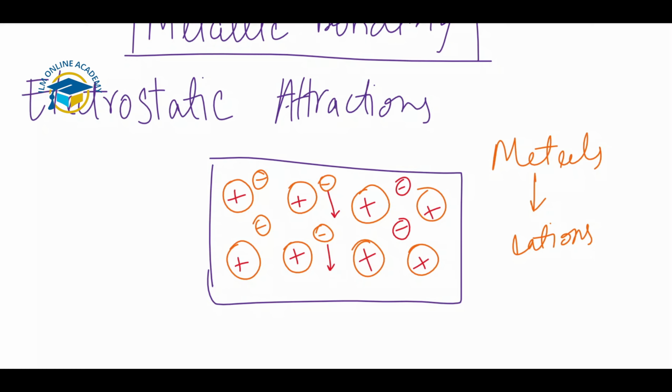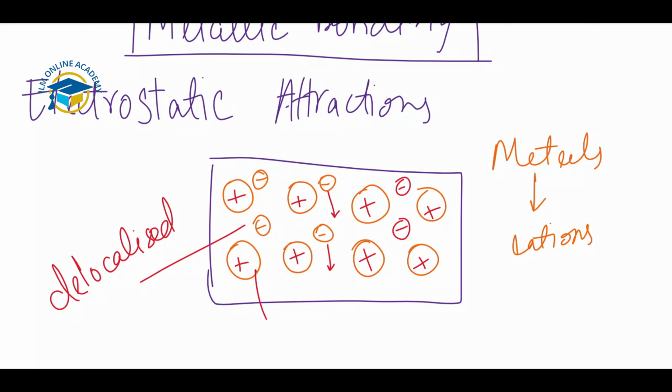These electrons can freely move here and there. There is no restriction on the electrons; they are not restricted to orbiting just one positive ion. They can move throughout this area. That's why we call them delocalized electrons. This is the special name given to these electrons, which are present in this sea of electrons where they can move everywhere. Right, so that's why it is known as metallic bonding.